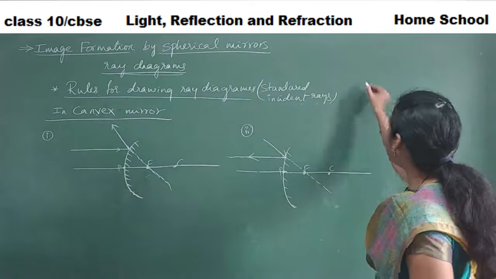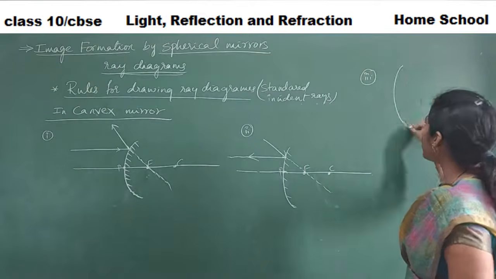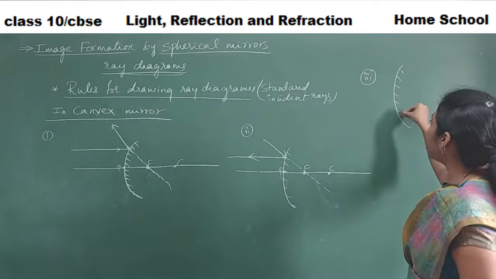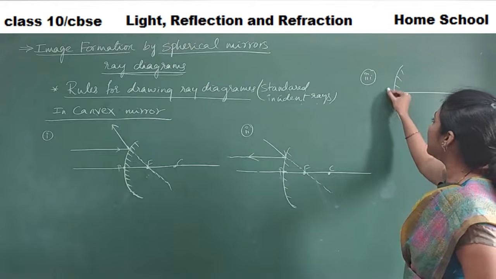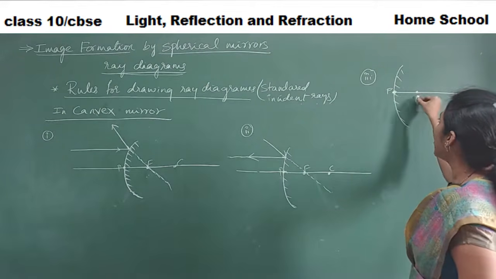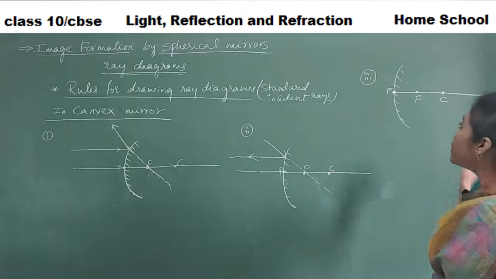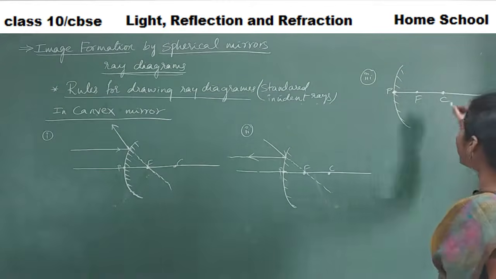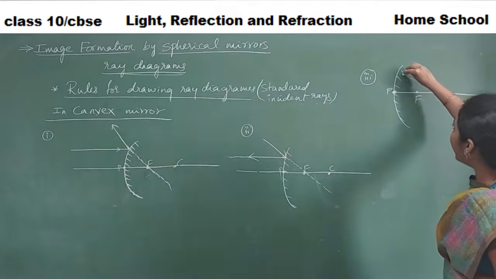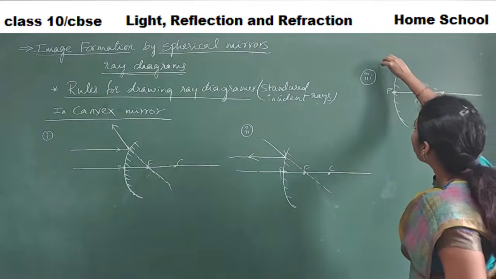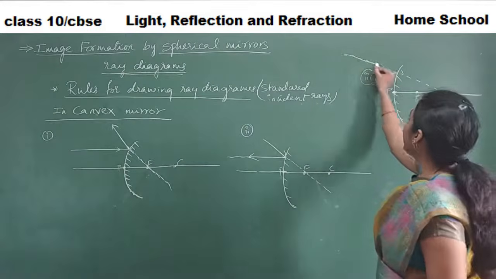Now what is the third rule? If this is your convex mirror, this is the pole, this is the focus point, and this is the center of curvature, right? So what was the thing we studied here? If the incident ray is passing through the center of curvature, then it's reflected.